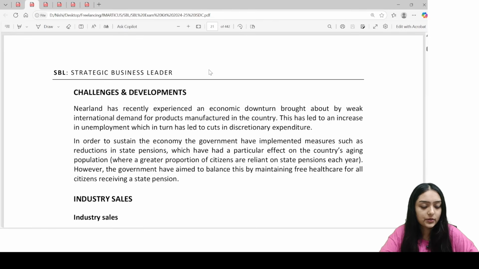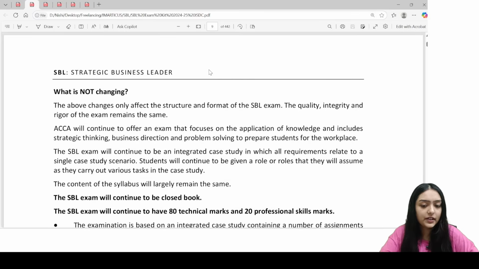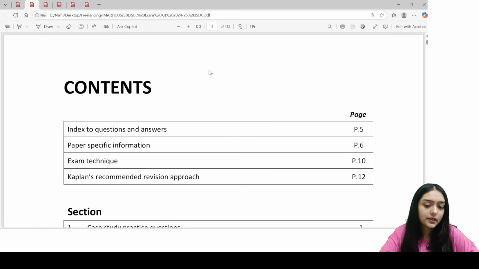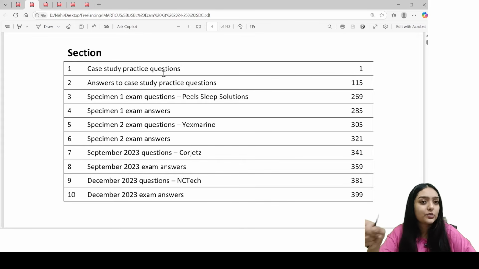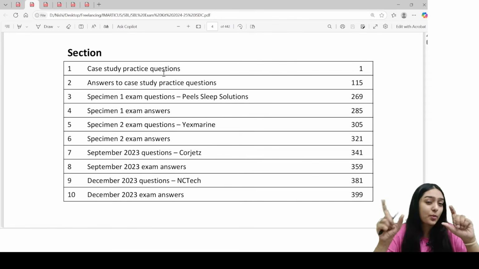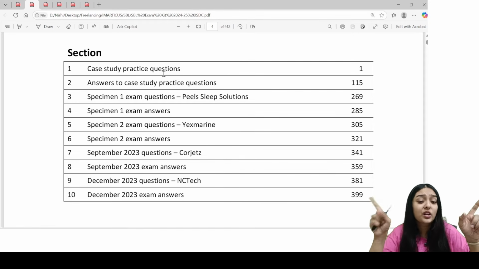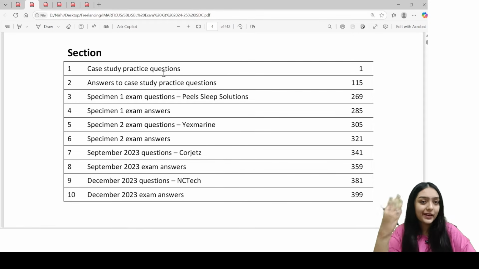Just a second, I'm finding this content. Yes, now look at the content. Like the earlier exam kit, where a leadership topic-wise question was given, that was not useful at all. But now they have really upgraded the exam kit and there are only papers available. So now you will not skip the exam kit. You're going to do the exam kit.